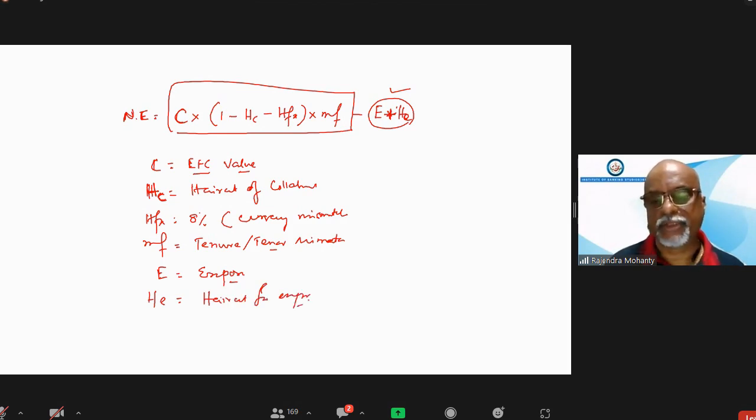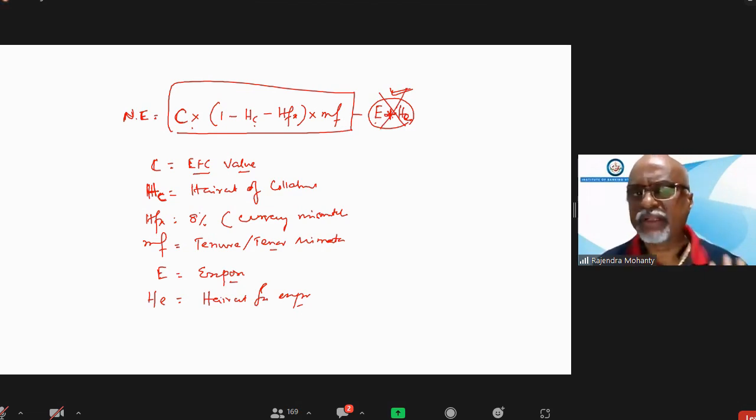Normally haircut is added to the exposure, but haircut is deducted from the collateral. This type of question I will discuss later. For the time being, we will not consider this one.